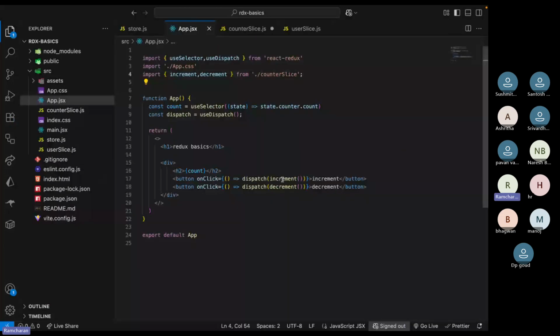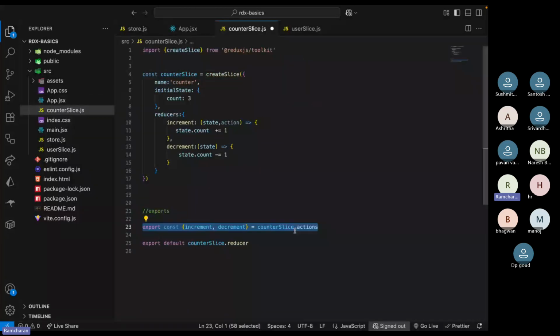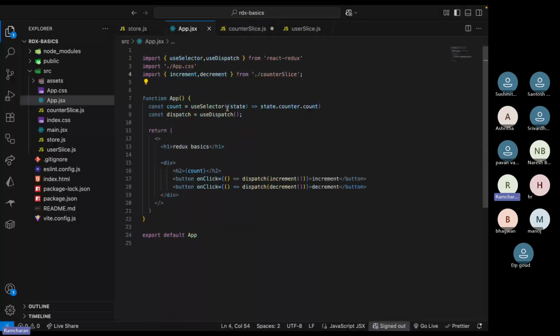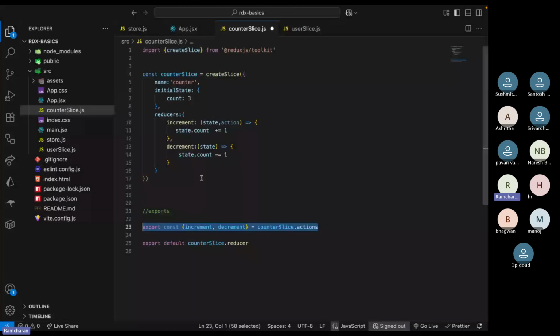You have to create a slice, export the reducer and declare it in the store, and export the actions to be used in the place where we will dispatch actions. Here you have two hooks, useSelector and useDispatch. These hooks you will use to get the state information and dispatch an action. Based on this increment action you are calling, this function will get executed, and this function is responsible for changing the state. That's it.